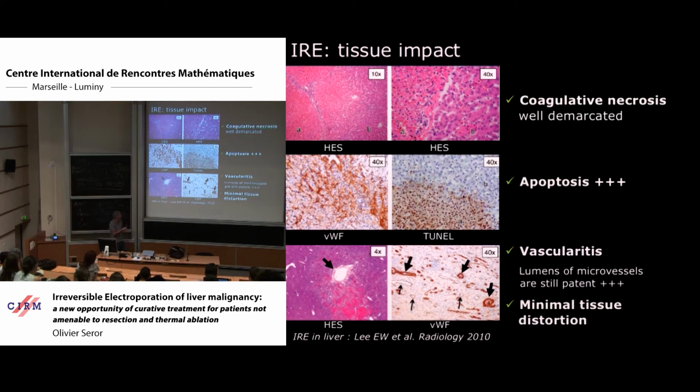This is not what happens with electroporation. And for us physicians, this is very interesting. That means that there is some small change, for example, on the microvascularization of the tissue, but the lumen of these small vessels is still patent. And this is very important for selecting the proper patient for electroporation.